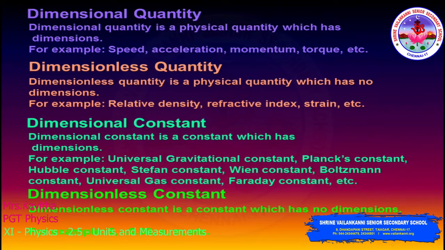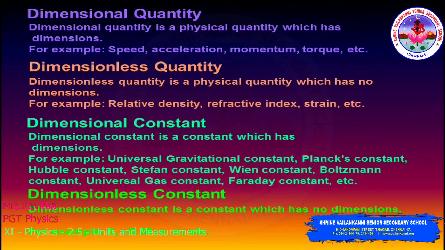So dimensionless variables. These dimensionless variables or quantities are all the physical quantities which have no dimensions, but they have variable values. So we can call it dimensionless variables or dimensionless quantity. For example, relative density, refractive index, strain, these are some examples. Sorry, not gravity, specific gravity we can take.